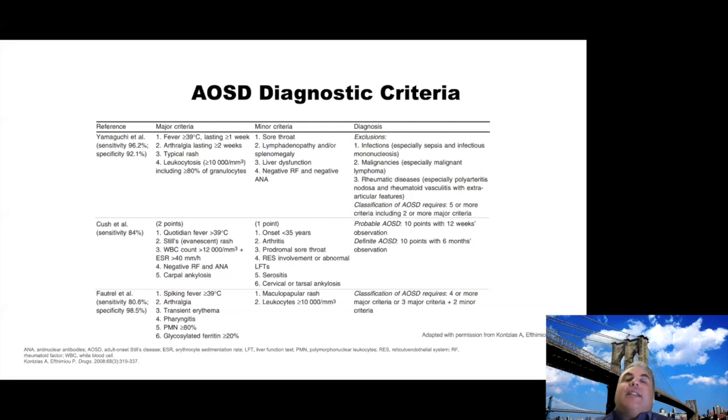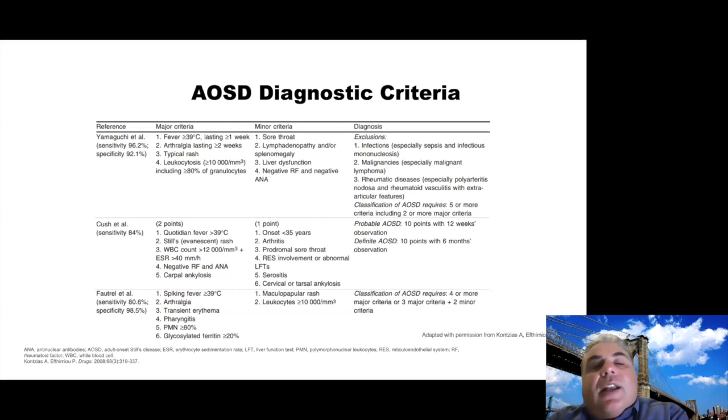So looking at diagnostic criteria and classification criteria, mostly, this is great for inclusion in studies. Unfortunately, not every patient will meet all the criteria at that time, but maybe sequentially they will. Classically, the Yamaguchi criteria are used more frequently because they have high sensitivity when compared to others like Fautrel's. We're talking about sensitivity of 96% versus 84% for Fautrel, or 81% for the Douet criteria.